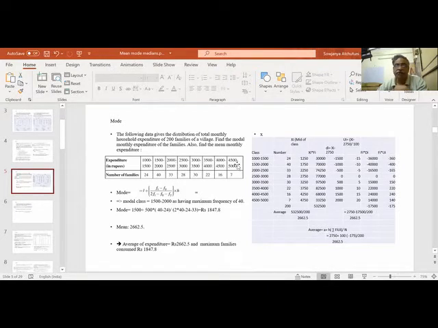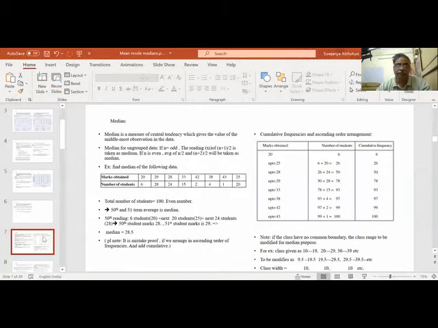These are all higher zones, 5,000, 4,000, they are all less. But the mode is on the second zone. So it is not giving a central tendency. It is giving the maximum frequency: what are the families using maximum amounts? The number of families using that amount is the mode. But the median gives us the central tendency.